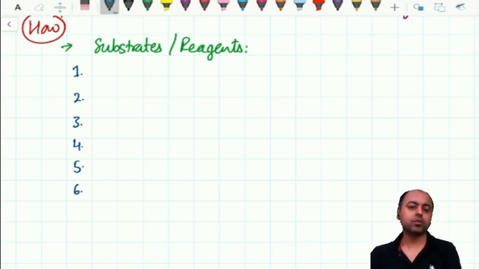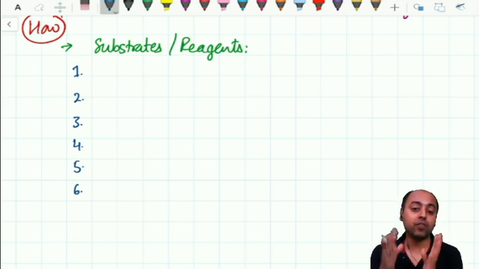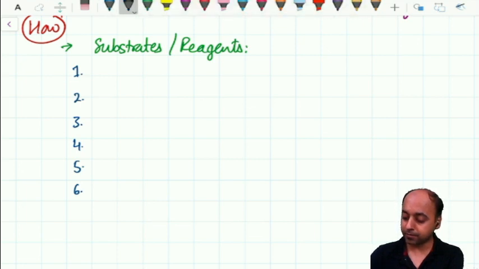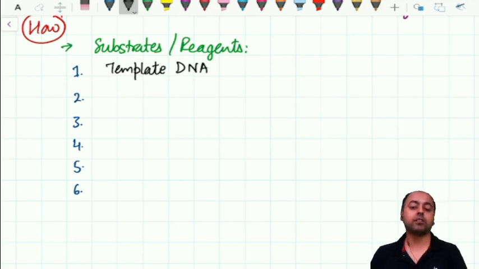First thing, you must have the template DNA, which is the target DNA from where the amplification has to be done. So first thing is the template DNA. We'll talk more about this template DNA shortly, don't worry. Alright, first we should have the template DNA.